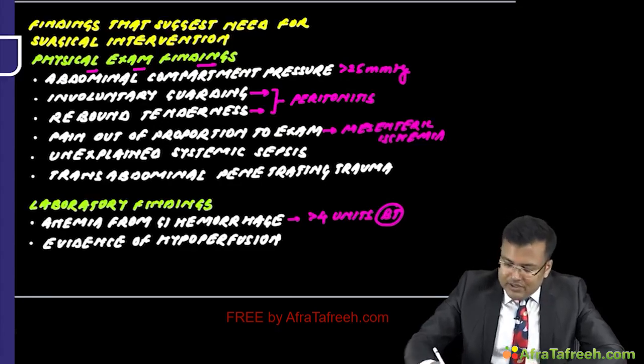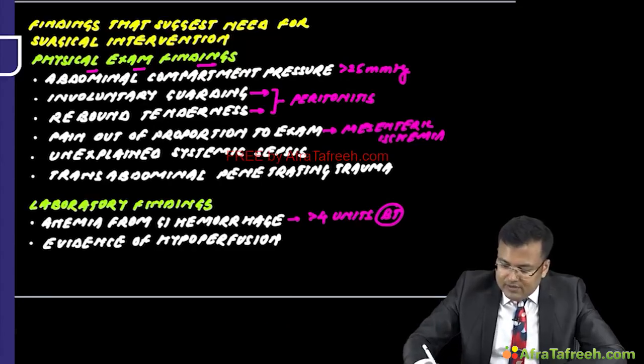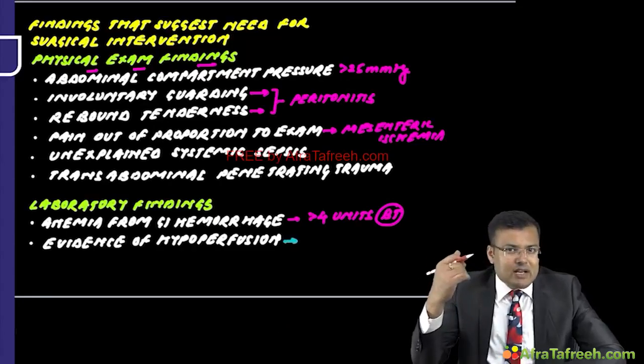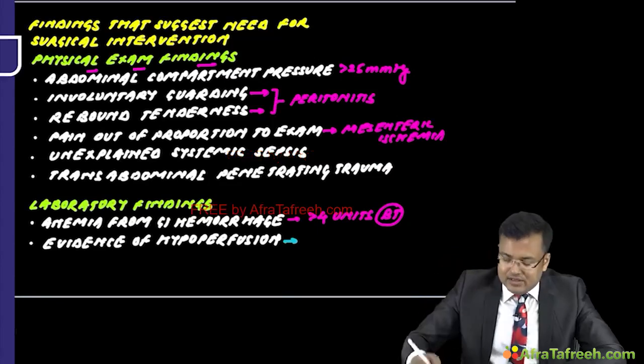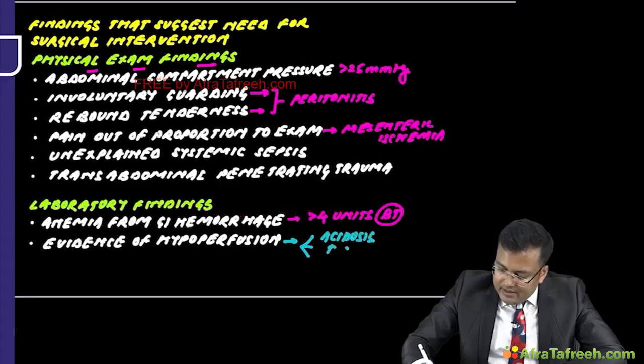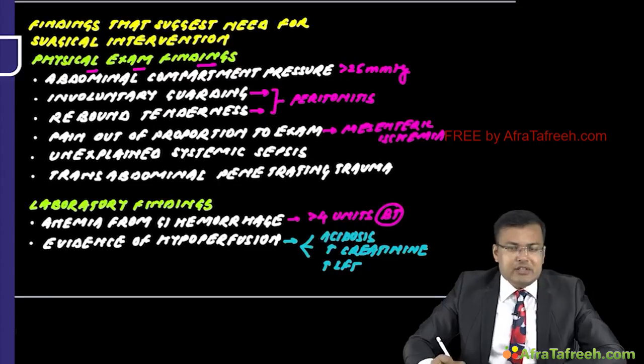If the patient is having hypoperfusion, what are the findings? There will be acidosis. The creatinine level will start rising because there is hypoperfusion of the kidney, and liver function tests will rise. So the evidences here are acidosis, rising creatinine, and rising liver function tests. In these cases also surgical intervention is required.